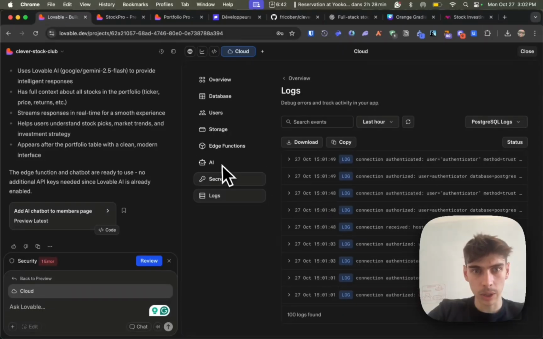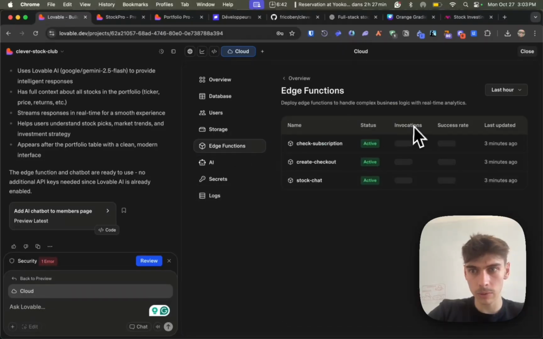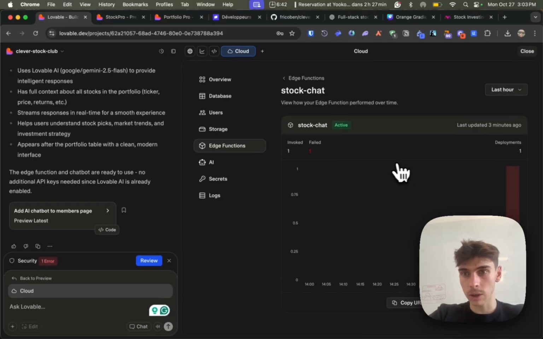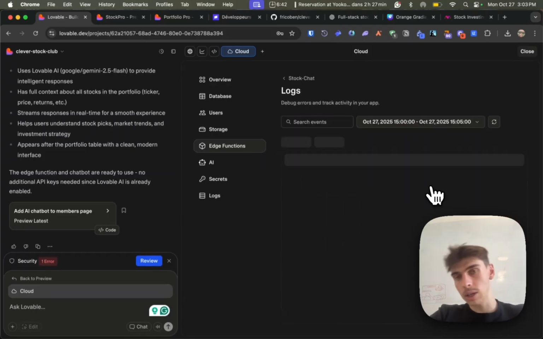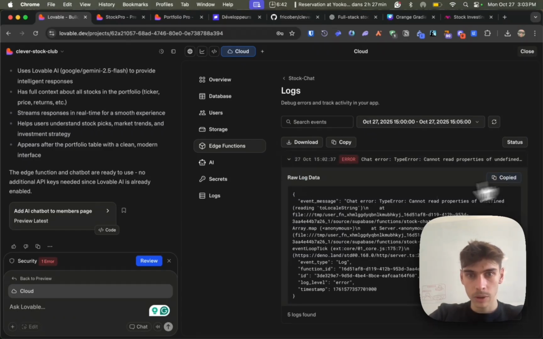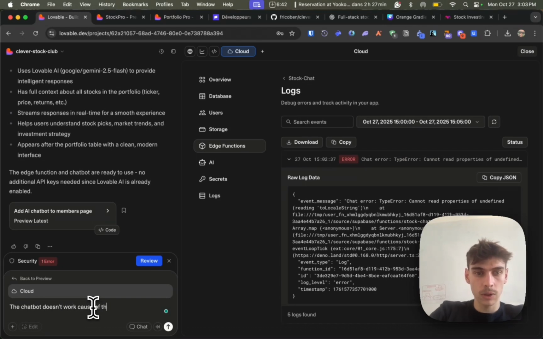I don't see any particular problem. And in terms of edge function, we have an edge function that's supposed to work. Yes, here. So here it's supposed to call this edge function, but we have a problem on this edge function. And it will give us the logs, yes. So the chatbot doesn't work because of this error I found in the logs.